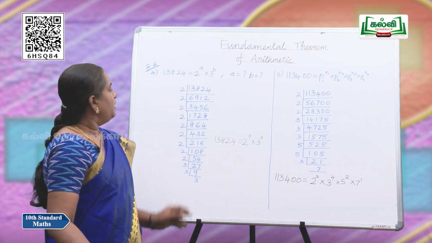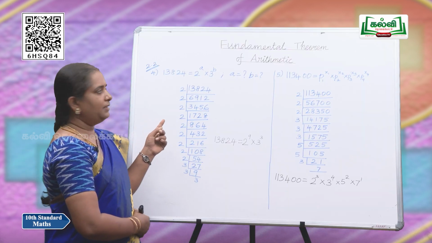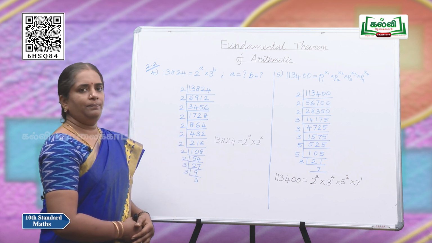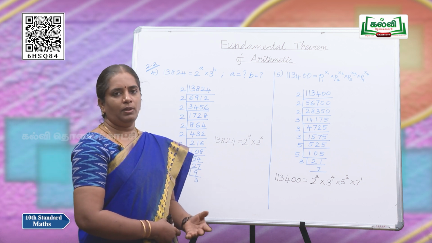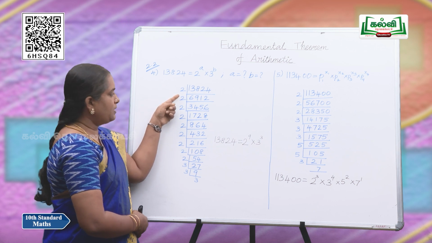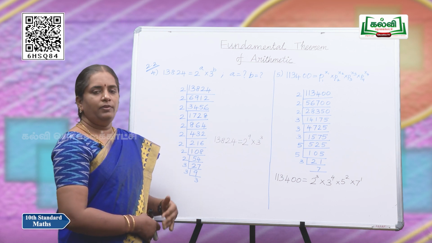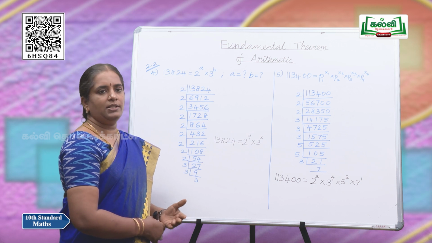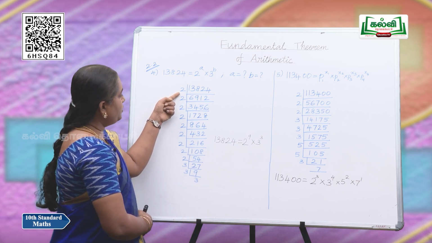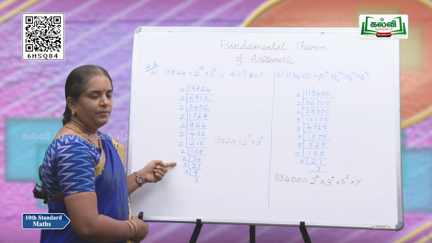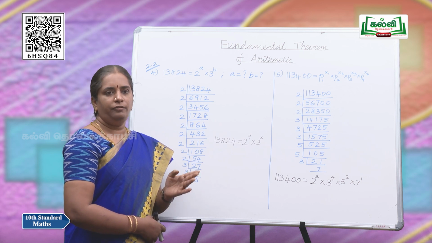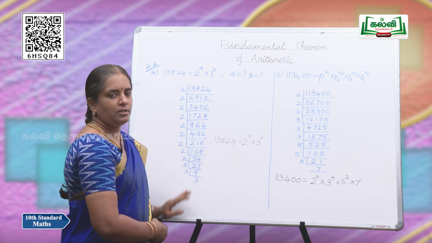Look at the sum. Here 13,824 is equal to 2 power a into 3 power b. What is the value of a and what is b? So, here we have to factorize this number using prime factorization. We are going from the least number to the larger number. See, from 2 we are going to factorize, and once we have decomposed the number fully into prime numbers, we are going to stop.